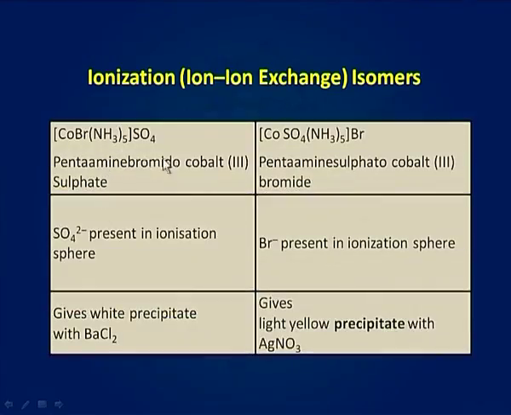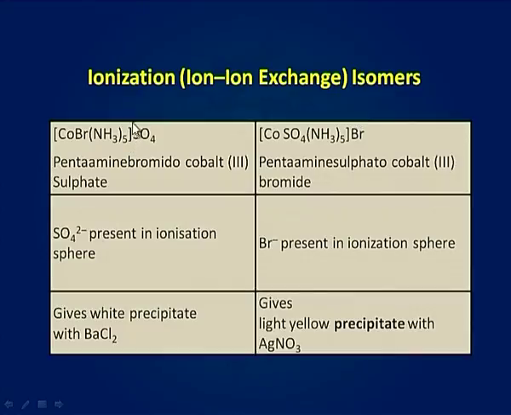Here is an example for ionization isomers. [CoBr(NH3)5]SO4, which is named as pentaamminebromidocobalt(III) sulfate, and [CoSO4(NH3)5]Br, which is named as pentaamminesulfatocobalt(III) bromide. Here you can see sulfate is present in the ionization sphere, and in this complex you can see Br- is present in the ionization sphere.